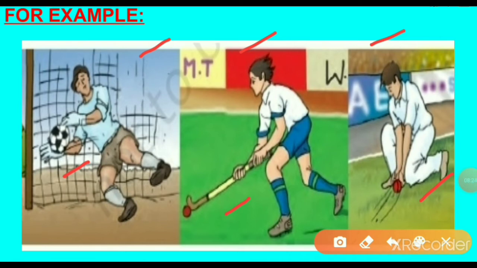Here we apply either pushing or pulling. So here, recall: a goalkeeper stops a ball. How does a goalkeeper stop a ball? How do fielders stop a ball hit by a batsman? A hockey player changes the direction of the moving ball with the flick of the stick.